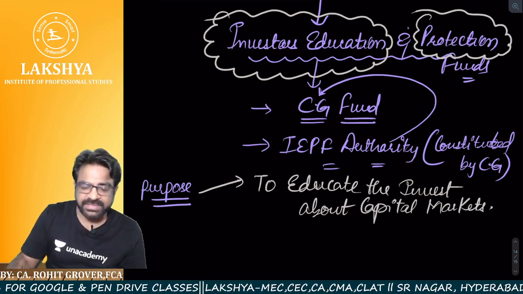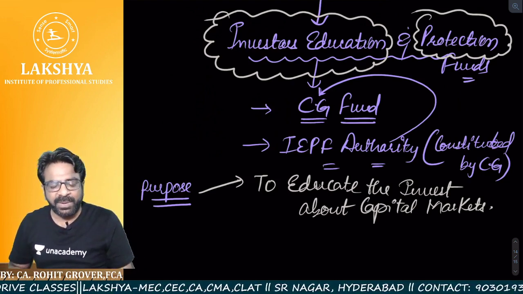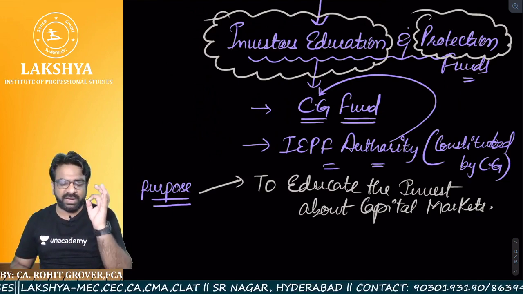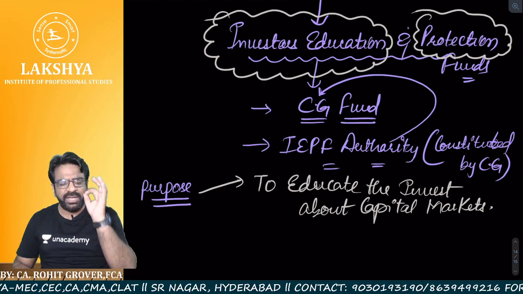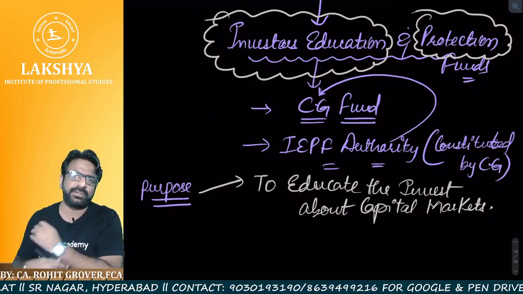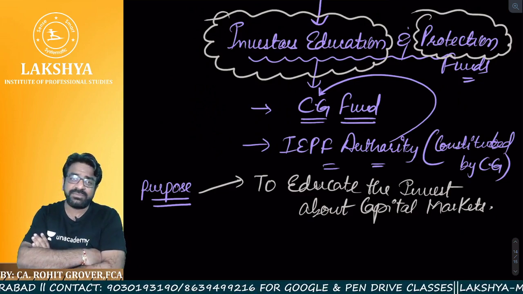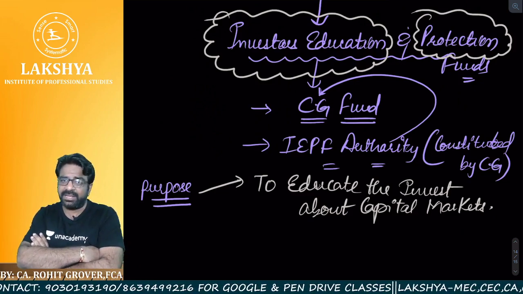What is the reason? The reason is very simple. In India, people are unaware about the stock markets, the capital markets, the shares and securities. Only 1.26% of the population in India participates in the stock market. Can you imagine? In the US it is maximum 2%, which is 10 times. So India is still lacking.